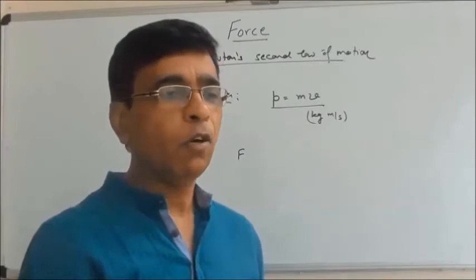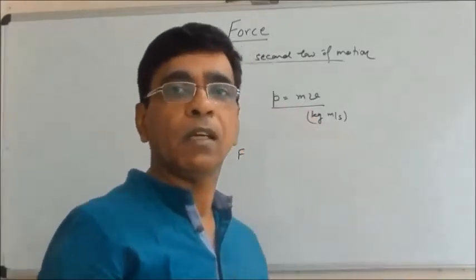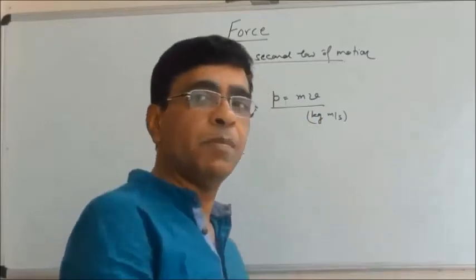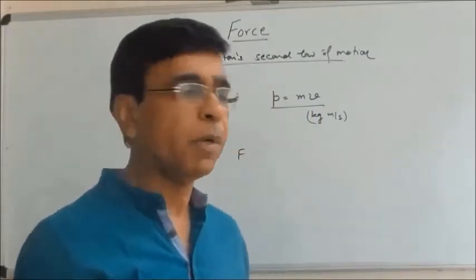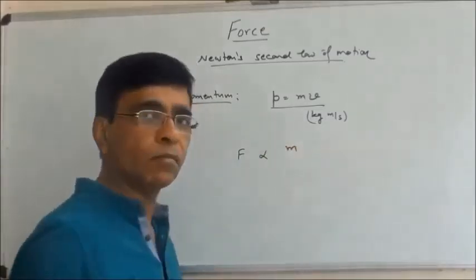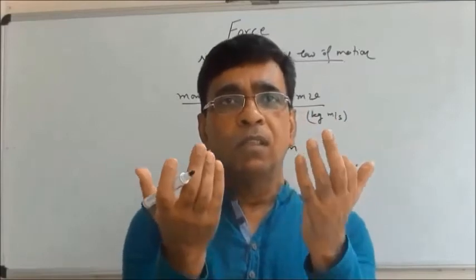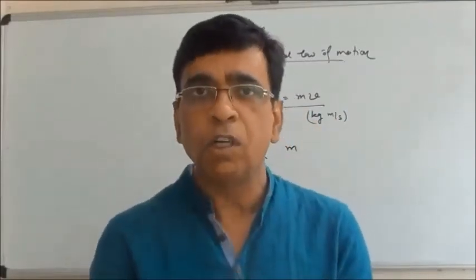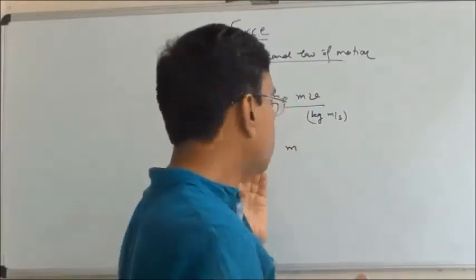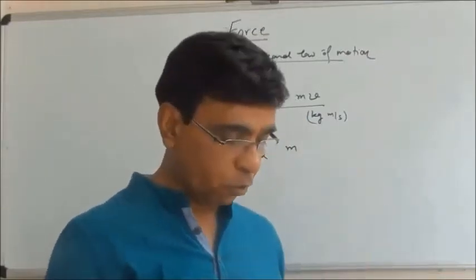You need a very large force to stop a moving truck, even if it has the same speed. So it means it will depend on mass. The mass of the body will determine how much force we need to apply to accelerate it or to retard its motion.